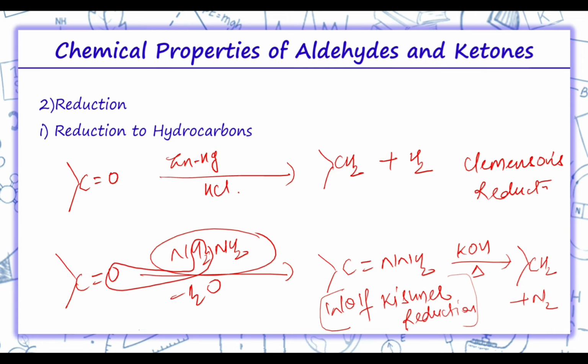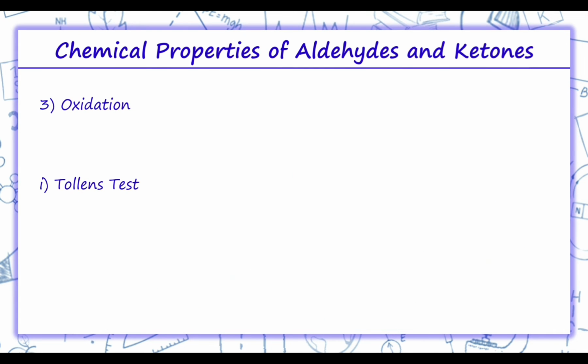Coming on to the next chemical property of aldehydes and ketones, which is oxidation. Aldehydes differ from ketones in their oxidation reaction. Aldehydes are easily oxidized to carboxylic acids on treatment with common oxidizing agents like nitric acid, potassium permanganate, or potassium dichromate. Even mild oxidizing agents, mainly Tollens reagent and Fehling's solution, oxidize aldehydes.